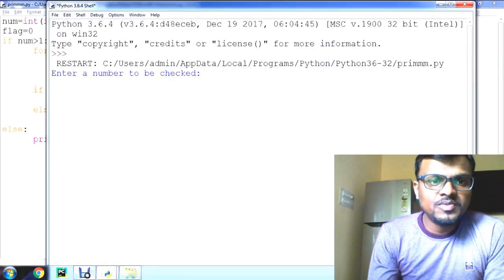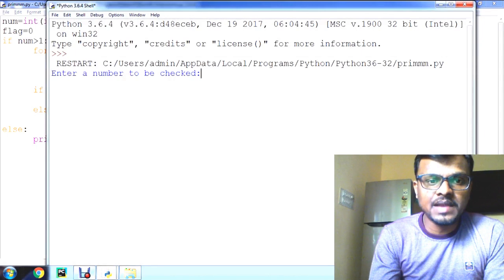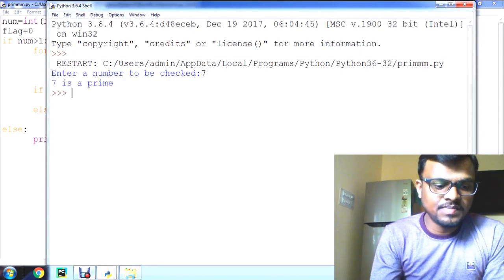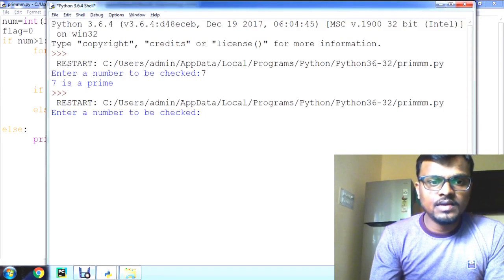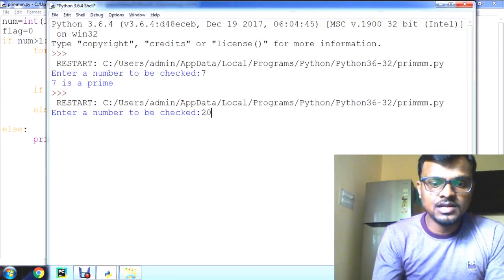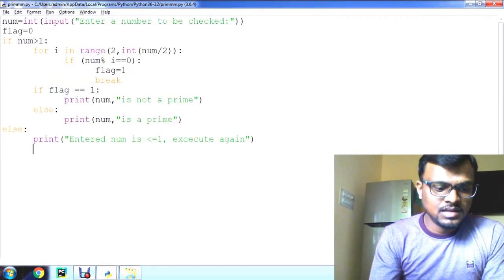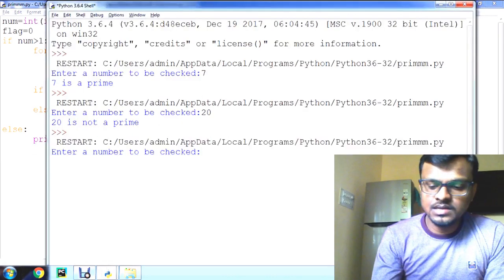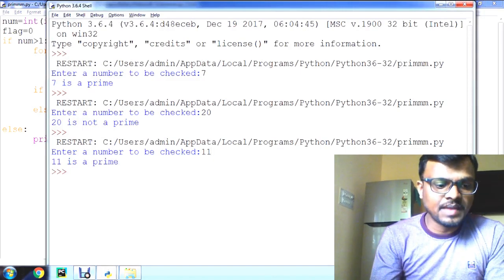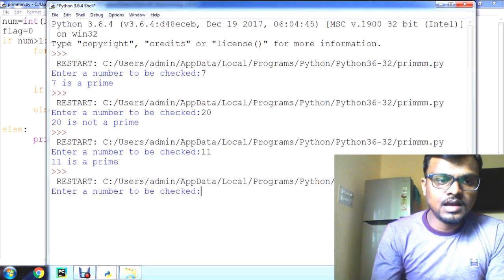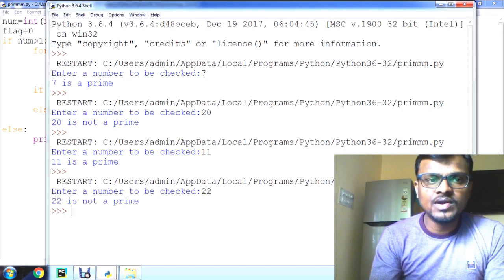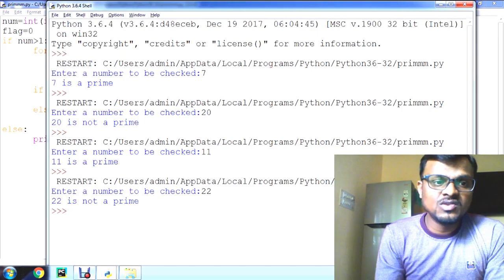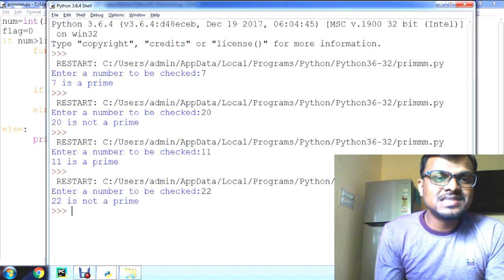Enter the number to be checked. First we'll check a prime number, 7 is a prime. Once again run the program. Now check for a not prime number, 20 is not a prime number. We'll have other examples: 11 is a prime number and 22 is not a prime number. So like this we can make use of the break statement to check the prime number here. Fine, and now let us have another example program.